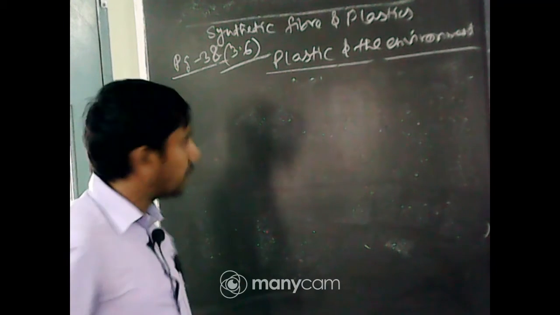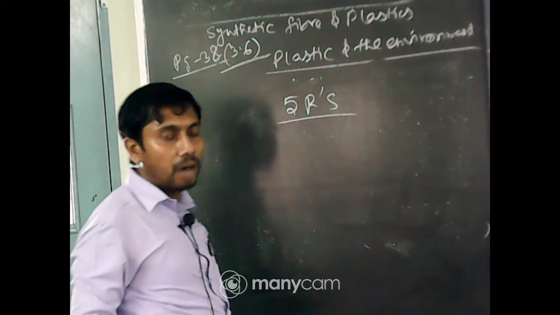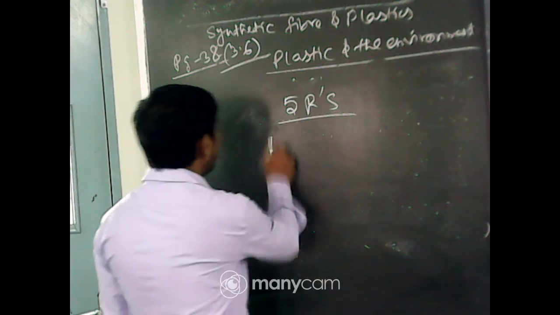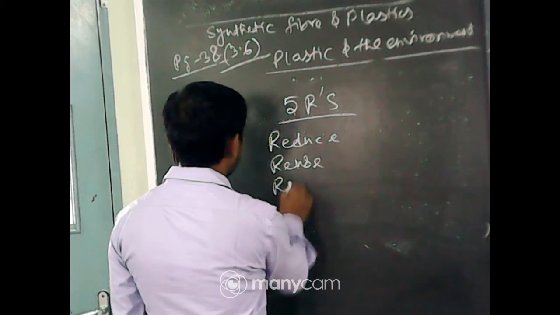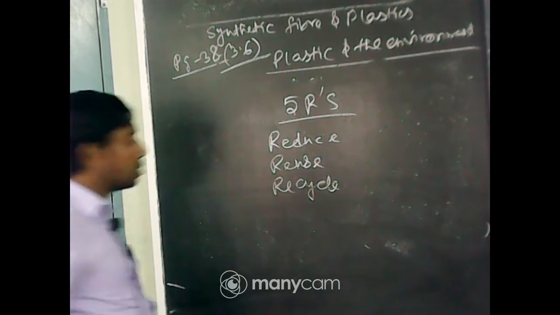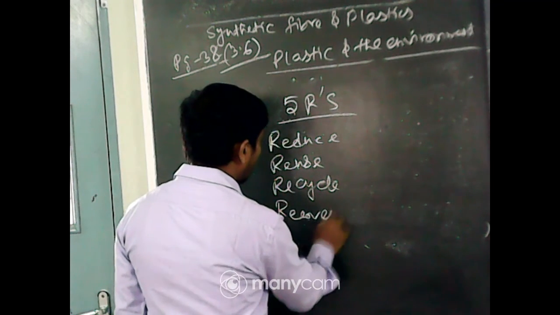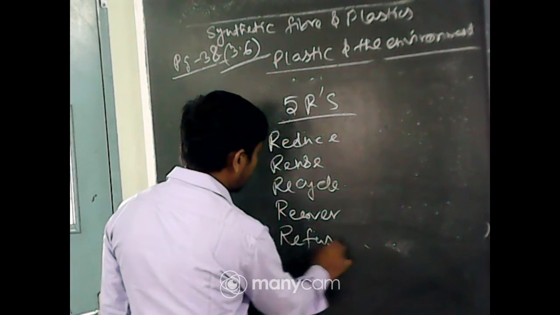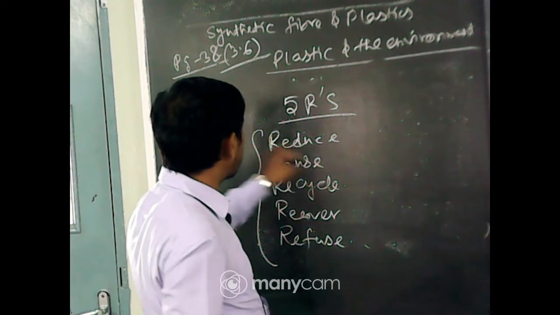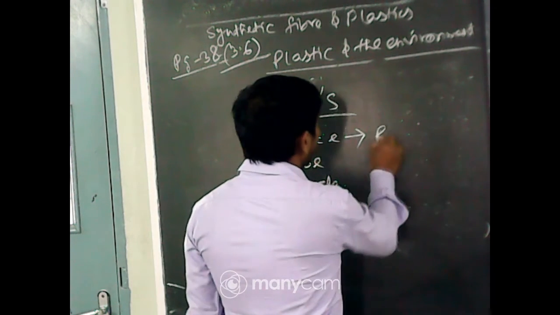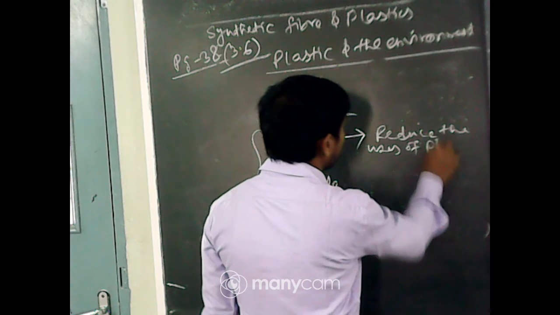There is a principle, the 5R principle. Very important area. What are the 5 R's? The 5 R's are reduce, reuse, recycle, recover and refuse. Okay. So, these are called the 5 R's. What is this? First of all, reduce. Reduce the use of plastic materials.